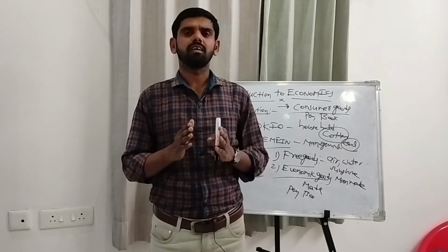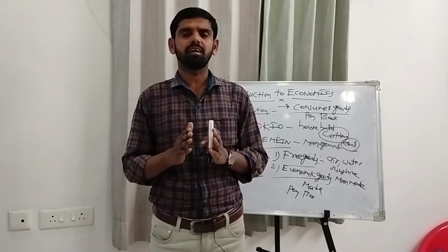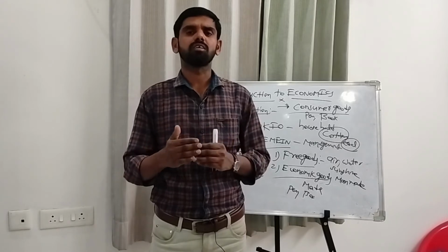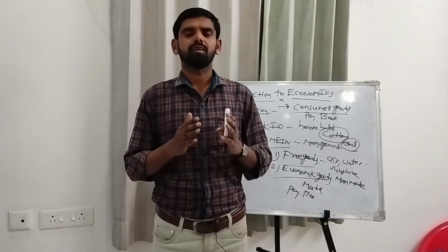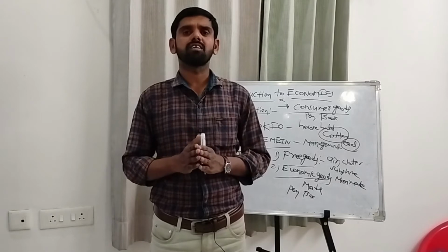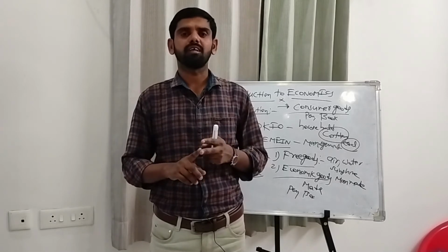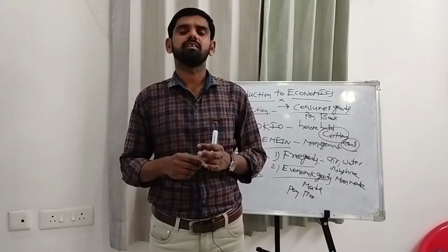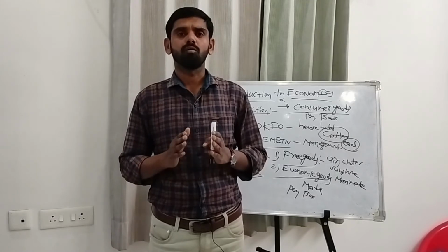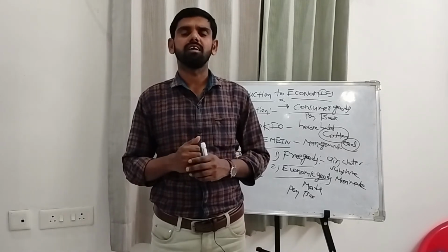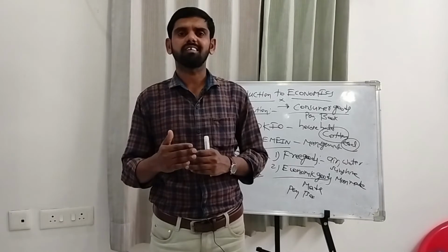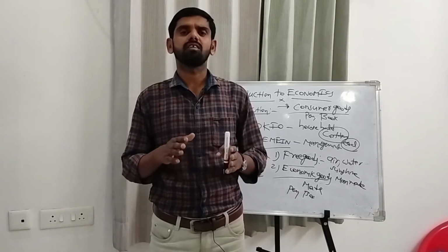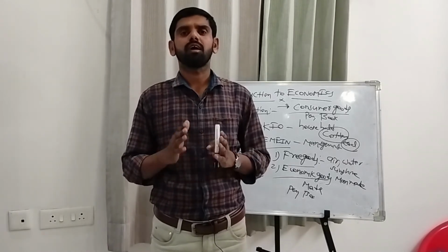Time utility is the third type of utility. By changing the seasons, by changing the different types of time season, some goods get additional utility. For example, in the summer season, cool products like ice creams get additional utility. In winter season, woolen products get additional utility. In summer season, umbrellas get additional utility. These are the best examples for time utility.